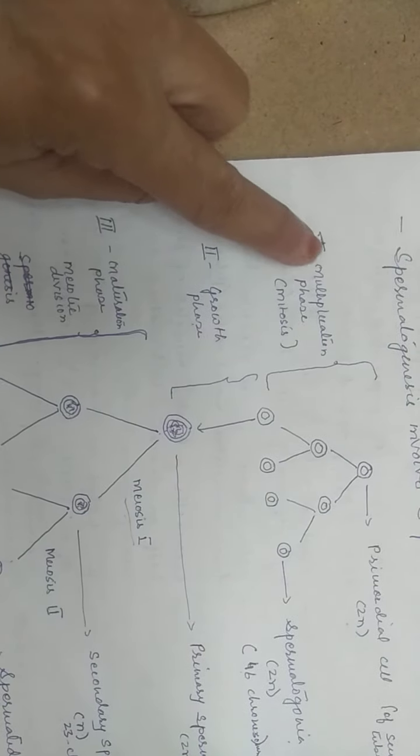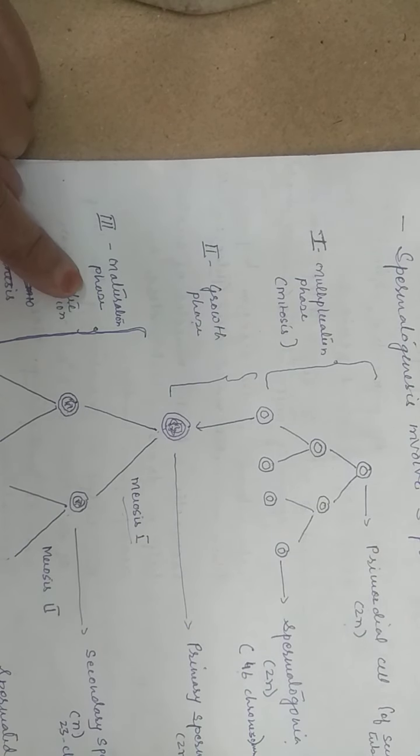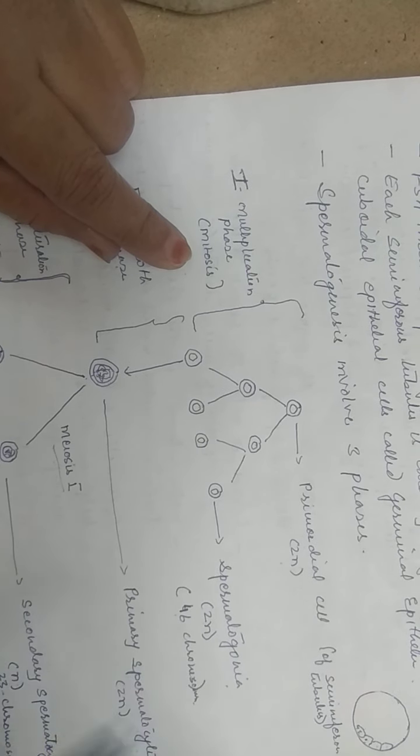Now what are those three phases? The first phase is called the multiplication phase, the second phase is called the growth phase, and the third phase is called the maturation phase. Now what happens in the first phase, in the multiplication phase?